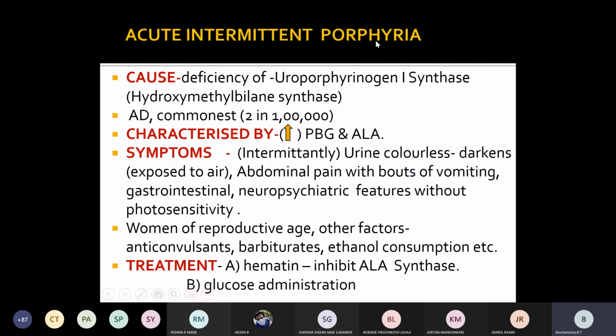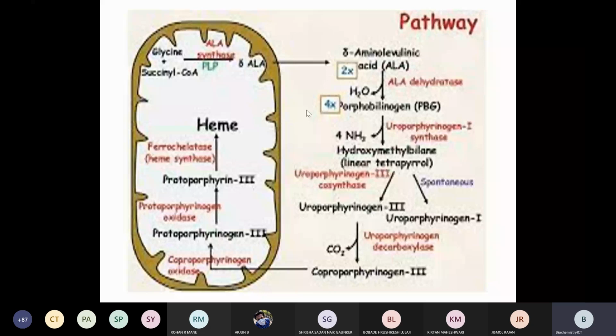The defect or cause is deficiency of uroporphyrinogen 1 synthase, also called hydroxymethylbilane synthase. If this enzyme is deficient, it will block this reaction. So accumulation of ALA and PBG takes place due to deficiency of the enzyme uroporphyrinogen 1 synthase.